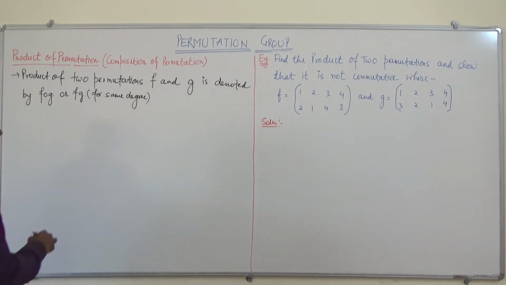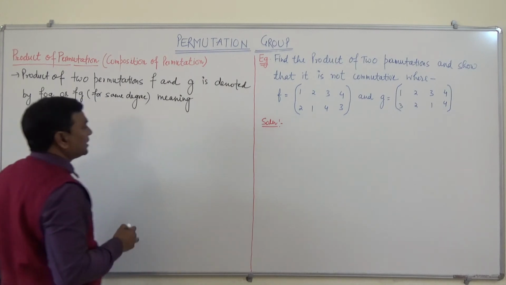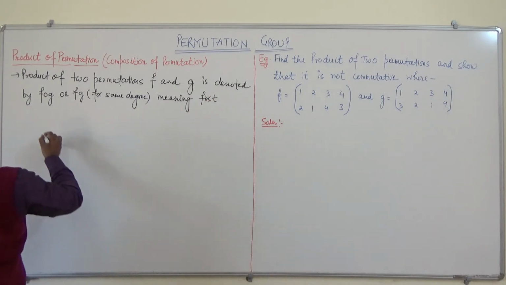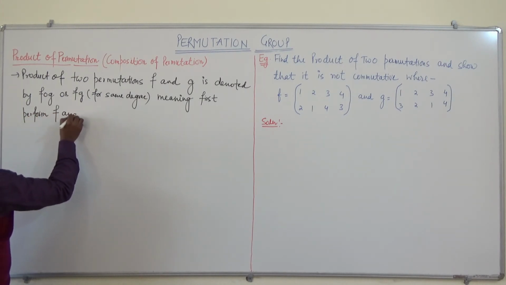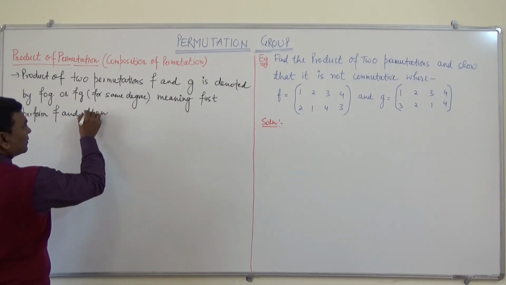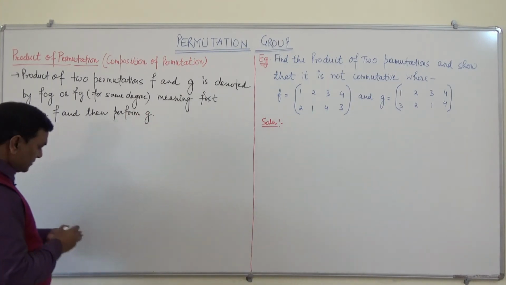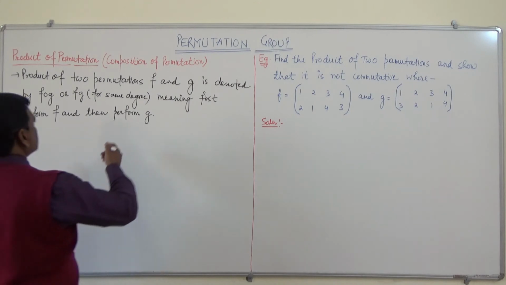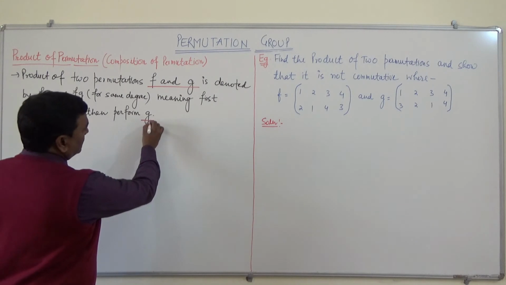Now this fog or FG means first perform F and then perform G. So the product of two permutations F and G of same degree is denoted by fog or FG, meaning first perform F and then perform G.